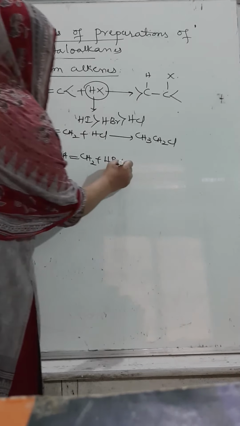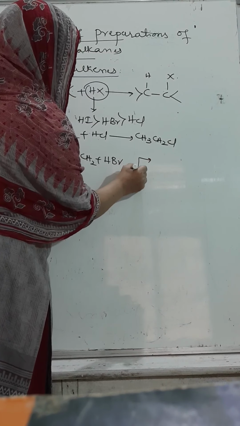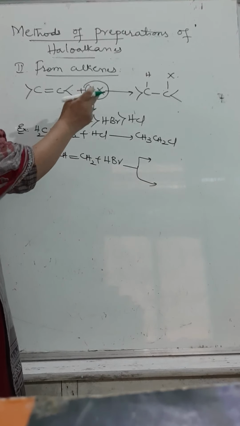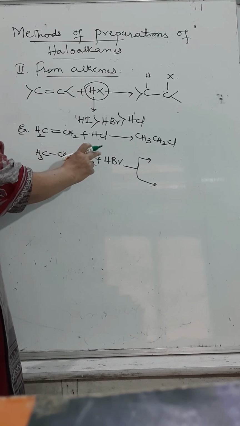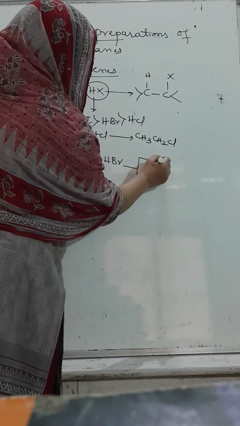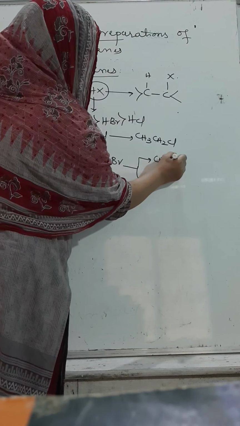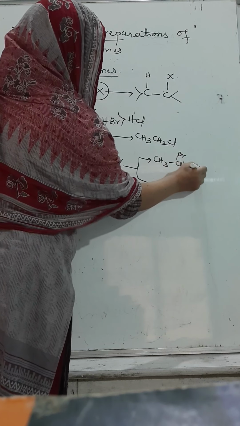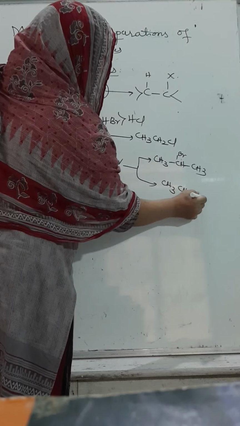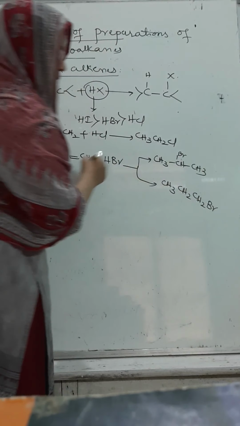If I take another example, CH3, CH, double bond CH2 with HBr, there are two possibilities. In an earlier topic, we have already discussed this mechanism, so I need not repeat it. Depending upon the stability of the carbocation, the secondary carbocation will be more stable.